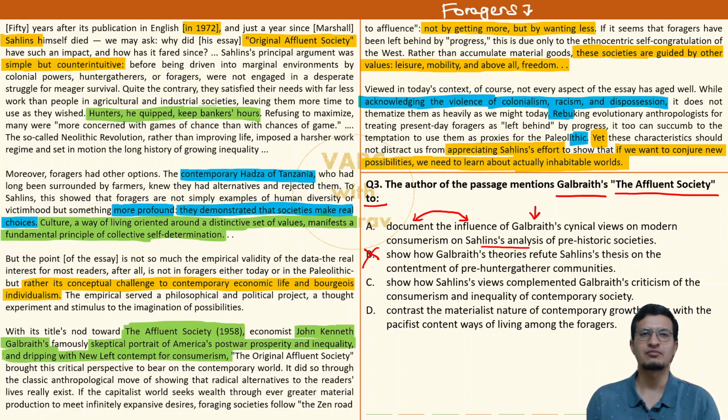थोड़ा ज्यादा हो गया, in the sense that author has mentioned it very very short में कि ठीक है, गैलब्रेथ भैया के जो ओपिनियन थे उसके साथ में अग्रीमेंट है. Nod toward, मतलब सालिन ने जो ऐसे लिखा, it is giving a head nod towards that. Okay, हाँ, I agree with it. That's it. It's not necessary that Galbraith influenced Salin. ठीक है, nowhere implied that, और हम मन से ही assumption नहीं बना सकते. That is why option A is also not legit actually.